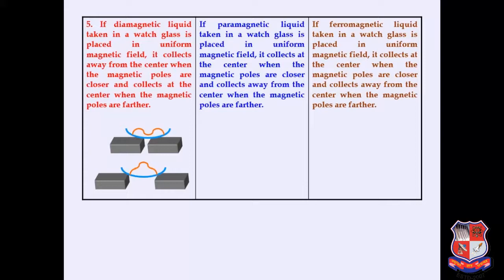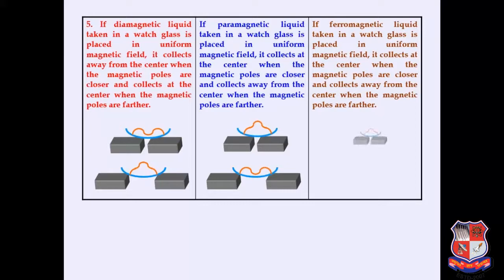Same way, when we consider paramagnetic material, if we take the particular liquid material in a watch glass, it collects at the center when the magnetic poles are closer and collects away from the center when the magnetic poles are farther. Same way, if we consider the liquid in the form of a ferromagnetic liquid, it collects at the center when the magnetic poles are closer and away from the center when the magnetic poles are farther.